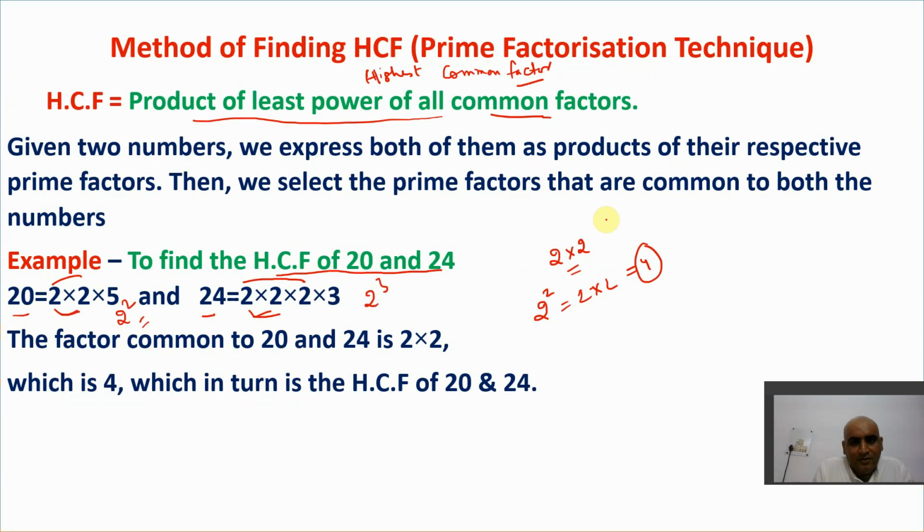This method is useful only up to a certain extent. Let us say the numbers are big, if I say 24239 and 12642, you have to find the HCF of these two numbers. Then with prime factorization, it becomes very difficult. Up to how much will you break the factors like this? It becomes very, very time consuming. So we need to find some other alternate method to find the HCF of big numbers.